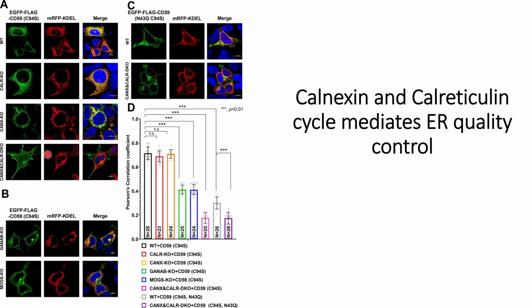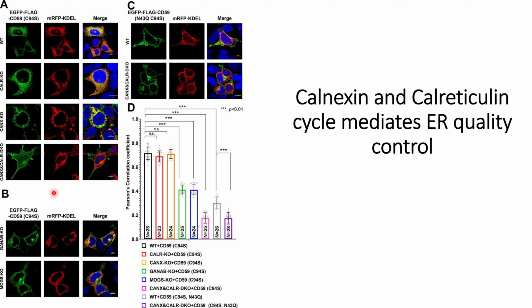However, for the dual knockout, they can see that there is a complete loss of overlap, or the signals for the EGFP are not overlapped with the KDEL, indicating that there is a quality control loss, and most of this mutated CD59 is expressed on the plasma membrane. This is also validated using the Pearson correlation coefficient, where the loss of overlap of EGFP and KDEL is statistically significant compared to the wild type, and it is represented by this blue column.